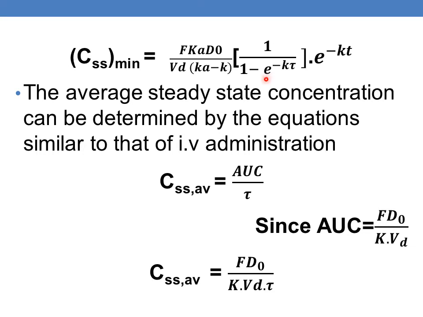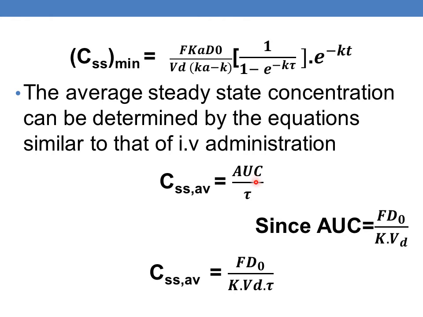And similarly, as that of steady state concentration, the average steady state concentration is also an important term in extravascular multiple dosage regimen. So that can be determined by the equation similar to that of the IV administration. We all know that after IV bolus, the average steady state concentration, CSS average, can be determined by AUC method, AUC by dosing interval. AUC is nothing but the area under curve.